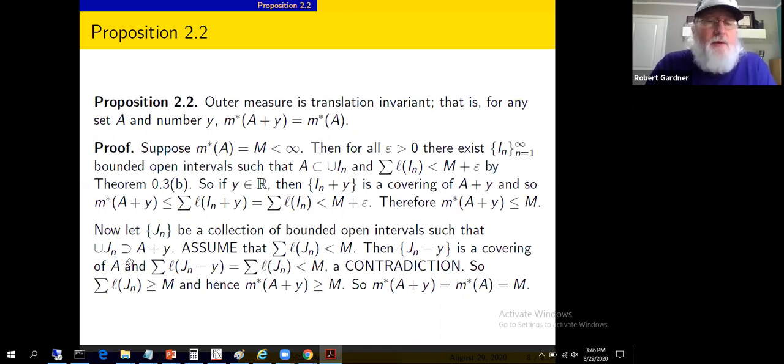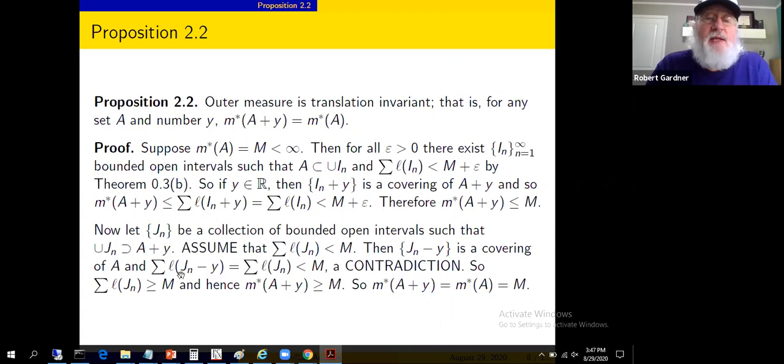Well, now the J sub n's cover A plus y, so if we take the J sub n's minus y, they'll cover A plus y minus y. That is, they'll cover A itself. So in the first argument, we've taken the I sub n's that cover A, added y to them, and covered A plus y. Here we're taking J sub n's covering A plus y, subtracting y from them to get a covering of A itself. So similar to the first argument, we're just covering the other set. So the J sub n minus y's are a covering of set A.